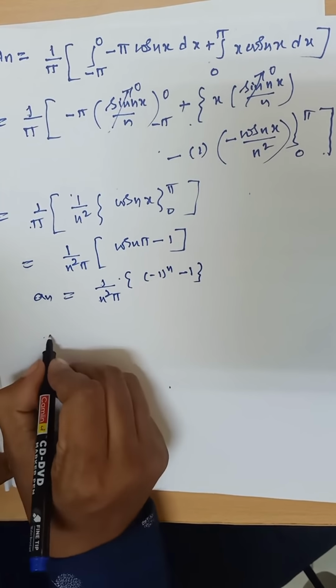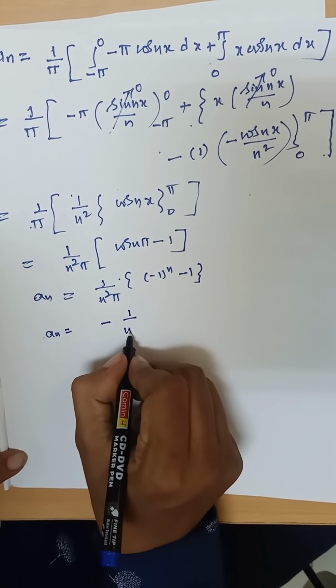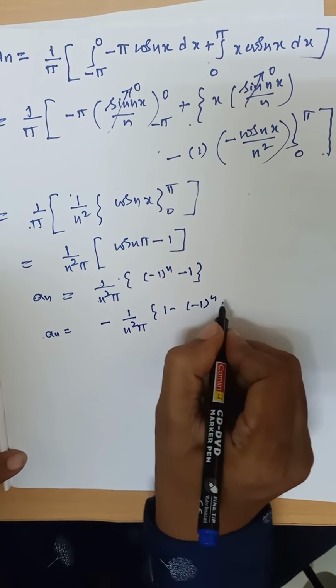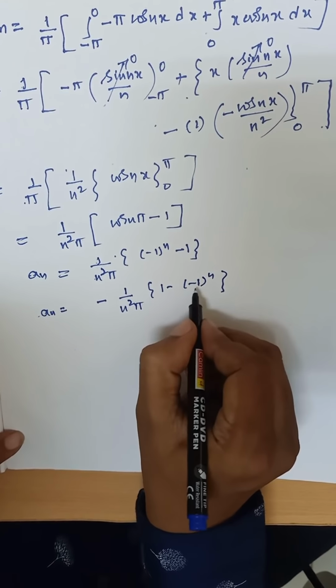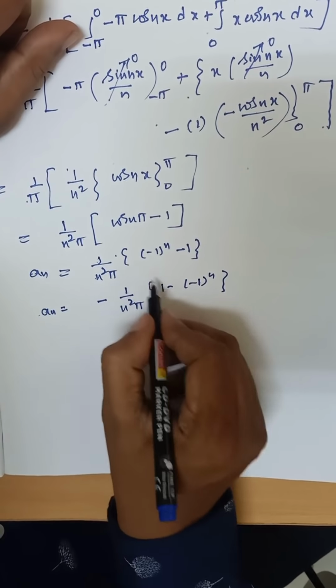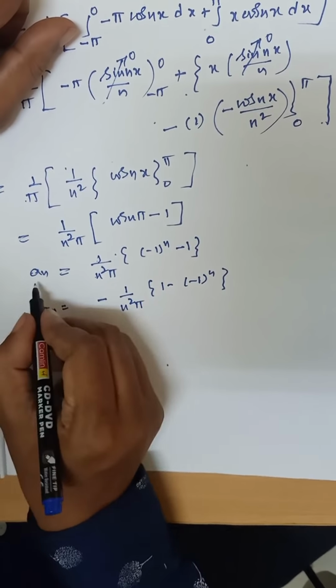For series deduction, you write one more step. You write here minus 1 by n square pi, that is 1 minus of minus 1 power n, because we have the value of 1 minus of minus 1 power n is equal to 2 if f of x is odd. That is why we rewrite like this. Otherwise this is the required answer for an.